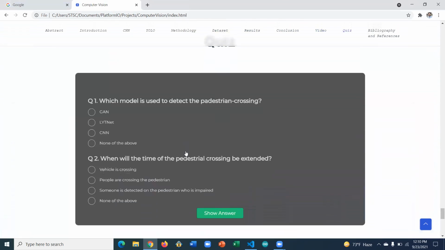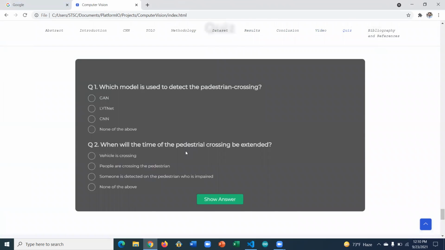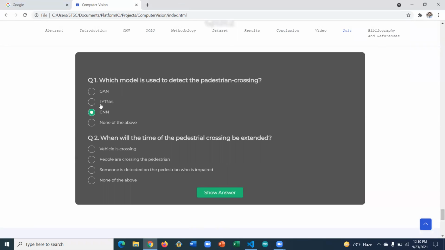And here we go to the quiz. Which model is used to detect the pedestrian crossing? Obviously we use the CNN. Click on the CNN, convolutional neural network. Elevate can be one of them, but it is not used here. Elevate is another proposed solution for the pedestrian crossing, but we are not using it.